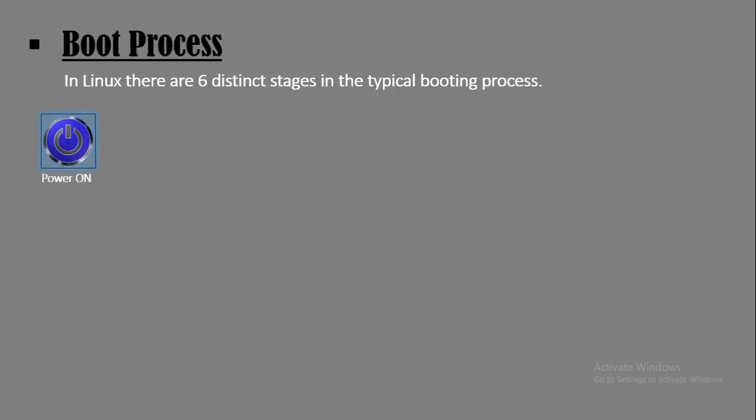First, the user clicks on the power button and it switches on the power supply of the machine. Once the power supply is on, it verifies the POST. POST means power on self test. Each hardware component of the machine will do its own self test, checking whether the components are able to power up themselves. After that, all the RAM, processor and other components will do their own self-test.